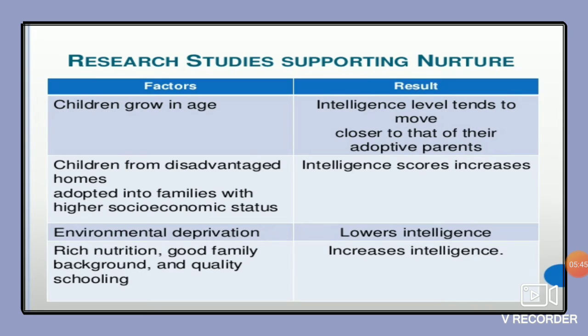So if a person has been facing a lot of environmental deprivation, you will see that the intelligence level will be lowered. Rich nutrition, good family background, and quality schooling are all examples of nurture, means environment only, and in researches it has been proved that they lead to an increase in intelligence.